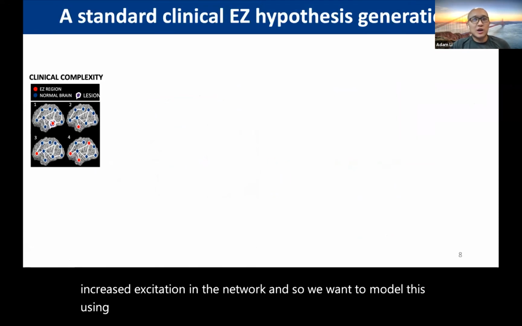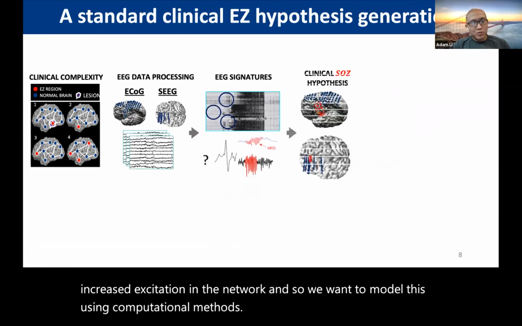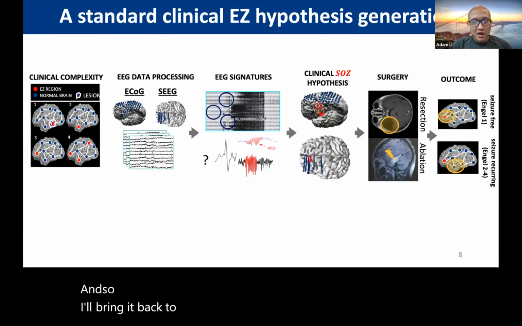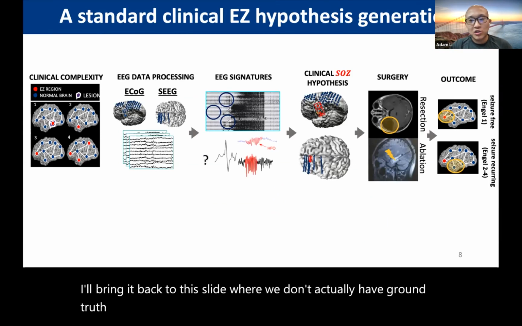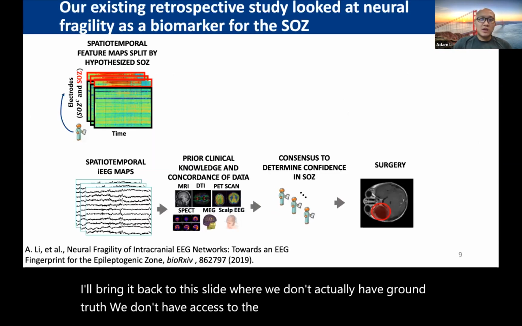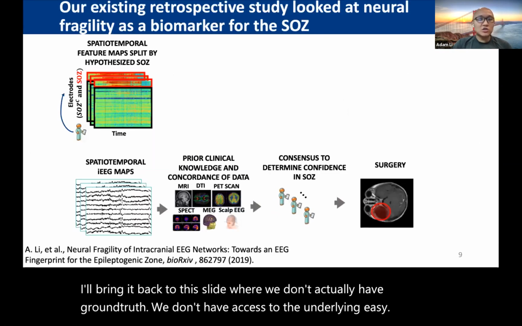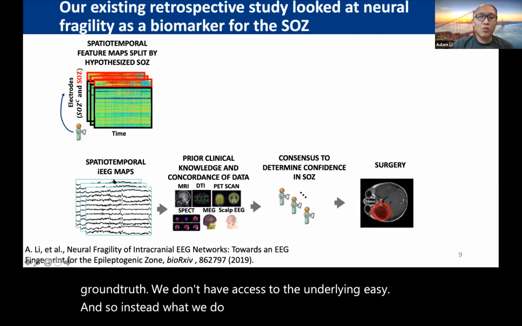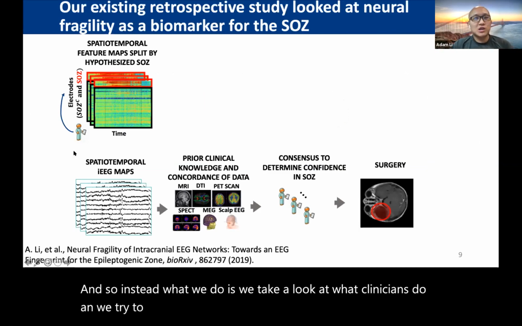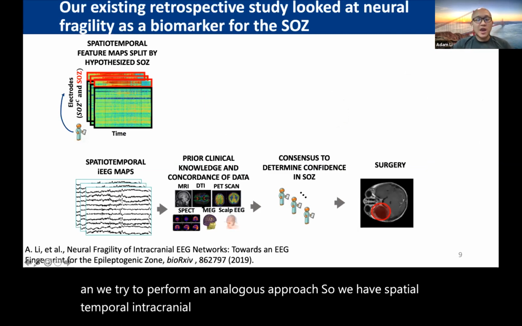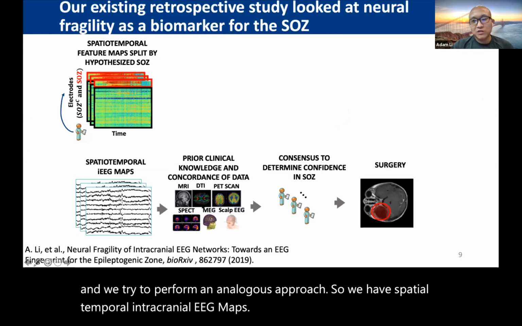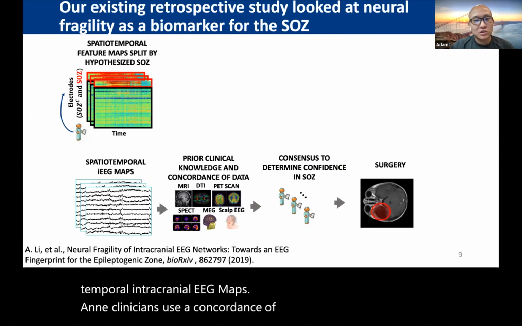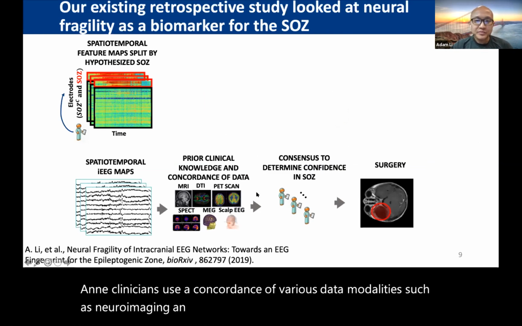And so I'll bring you back to this slide where we don't actually have ground truth. We don't have access to the underlying EZ. And so instead, what we do is we take a look at what clinicians do, and we try to perform an analogous approach. So we have spatial temporal intracranial EEG maps, and clinicians use a concordance of various data modalities such as neuroimaging and non-invasive monitoring.